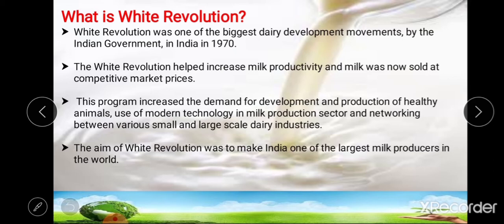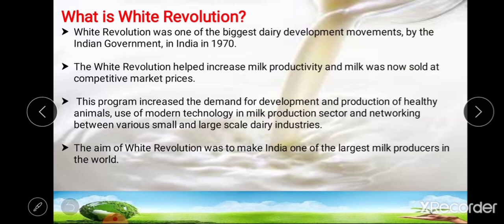Okay, this White Revolution helped to increase the milk productivity, and milk was now sold at a competitive market price. This program increased the demand for development and production of healthy animals, use of modern technology in the milk production sector, and networking between various small and large scale dairy industries.